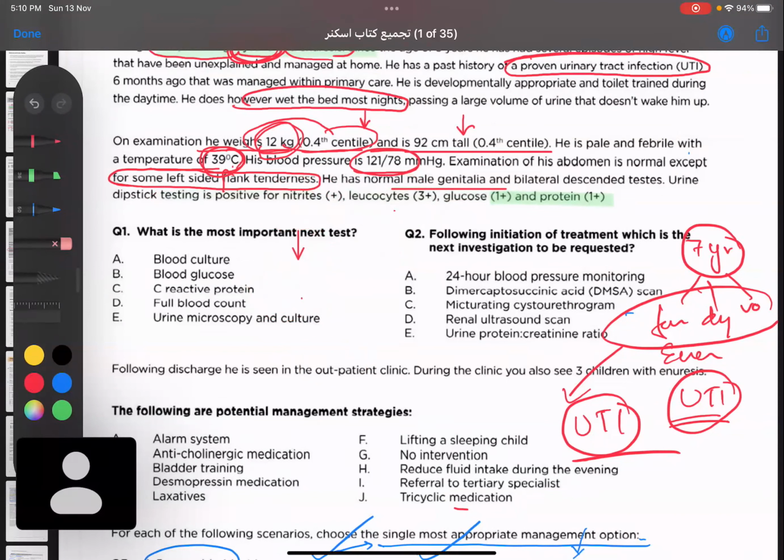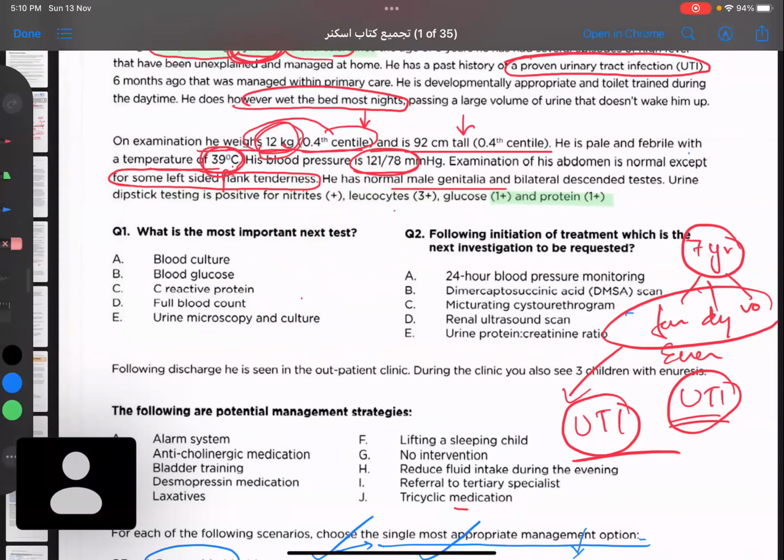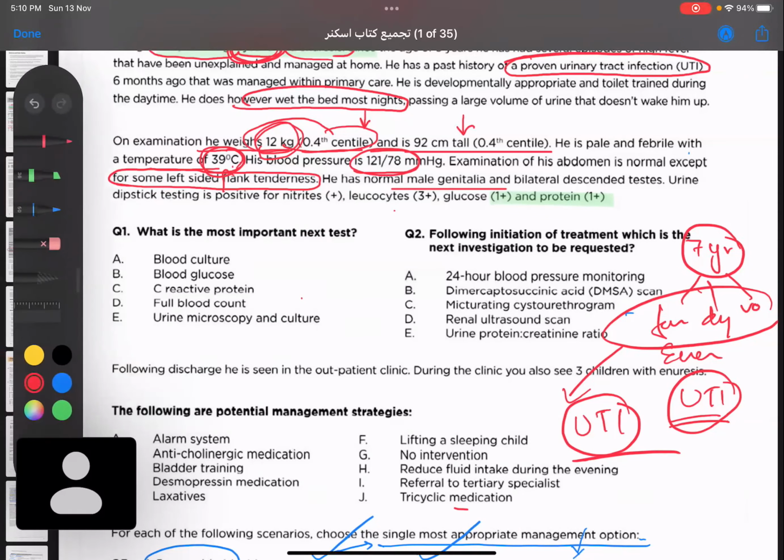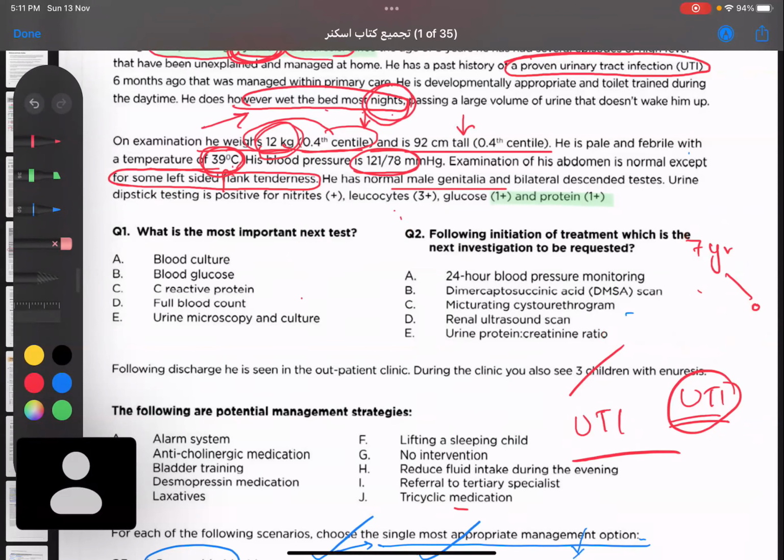Now that is not the question they're asking. Here they're saying apart from UTI, he also has enuresis. Nocturnal enuresis, as they're saying that most of the time he will wet the bed at night. So our child is coming to us with nocturnal enuresis. Now, what are the common causes of nocturnal enuresis?